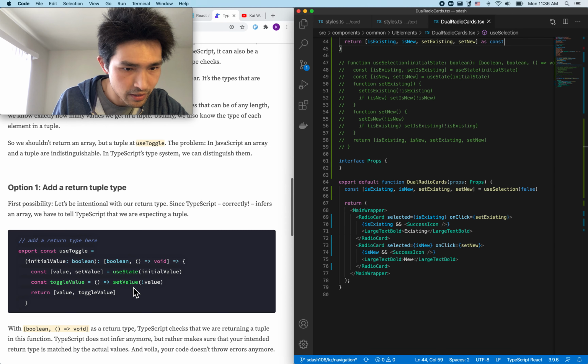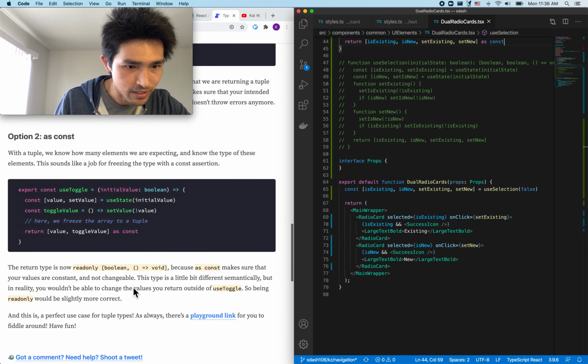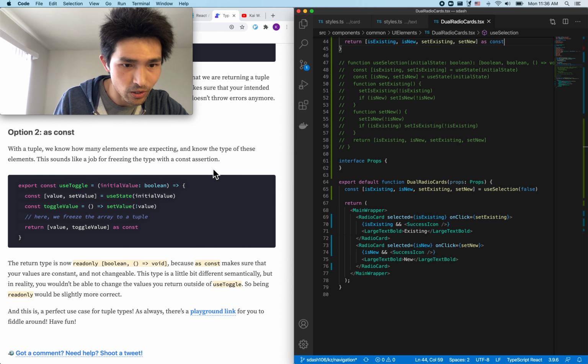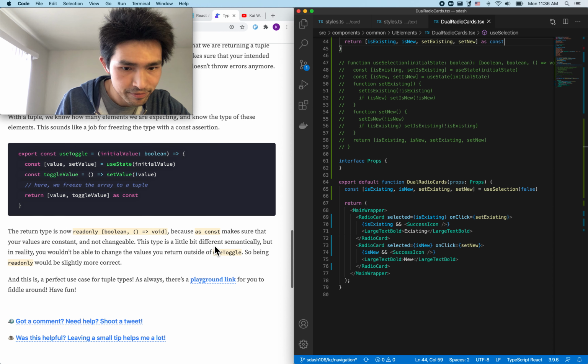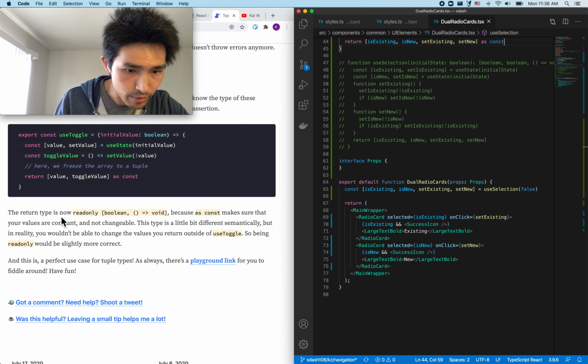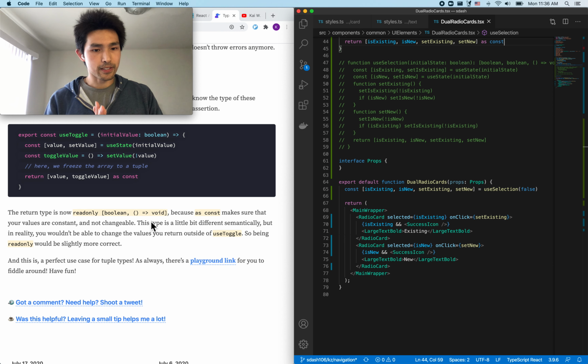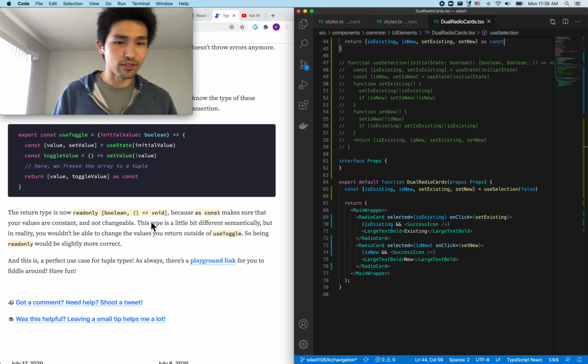Let's see what our author says here. So this is called freezing a type with a const assertion. So now the return type is read-only. Hopefully this helps.